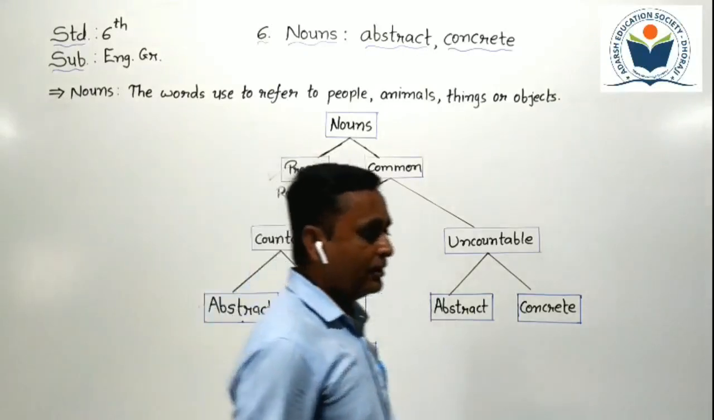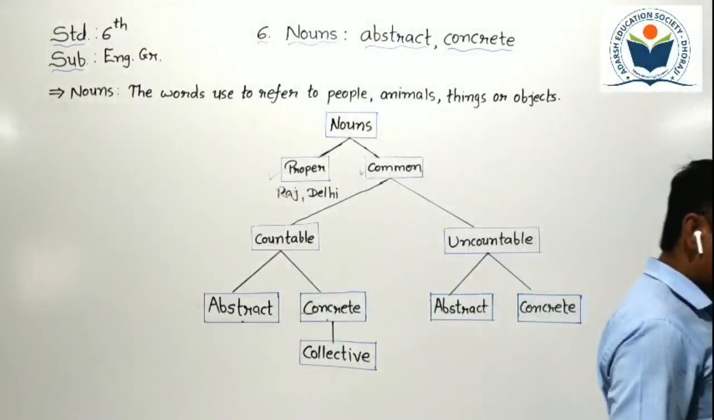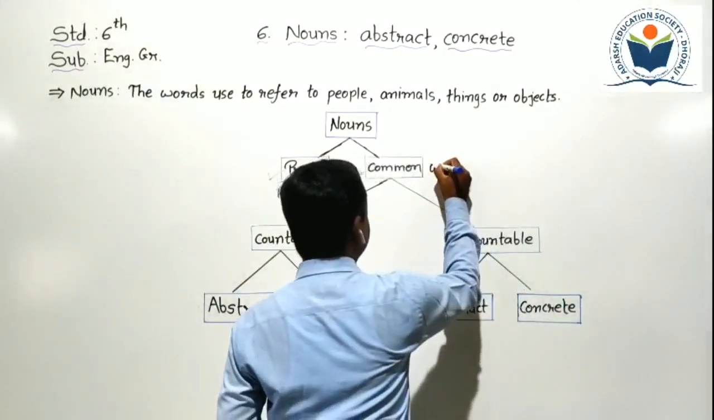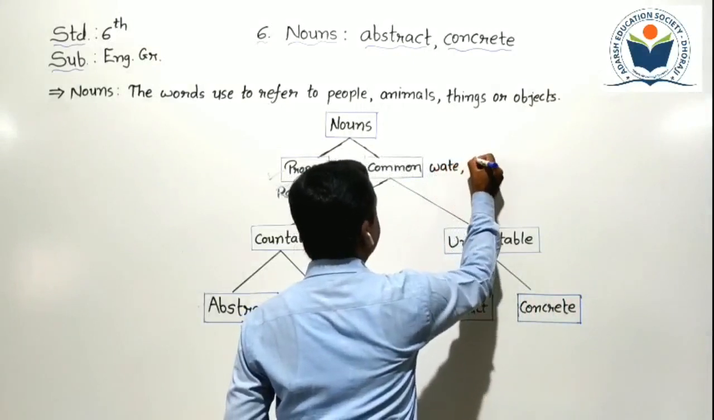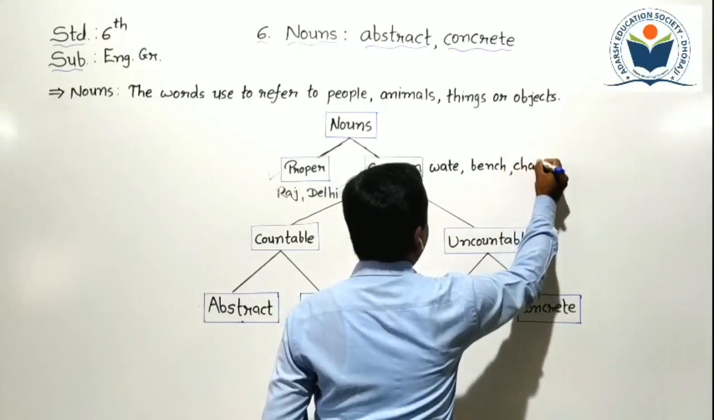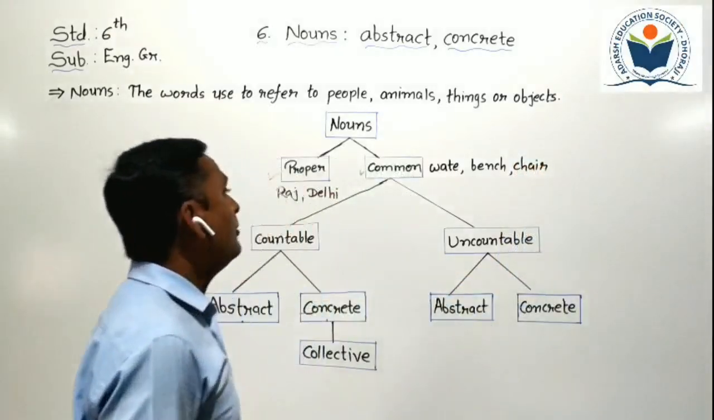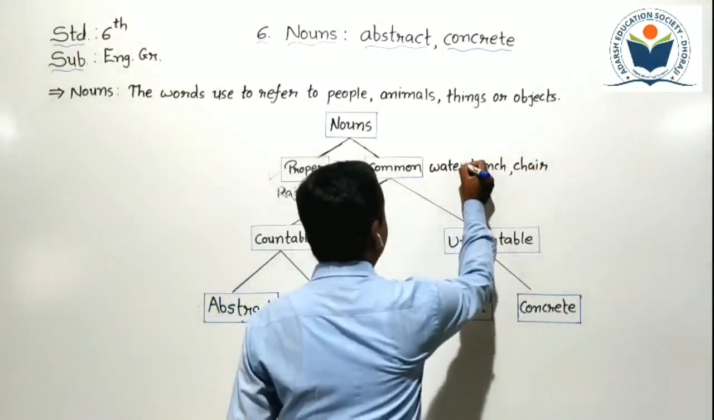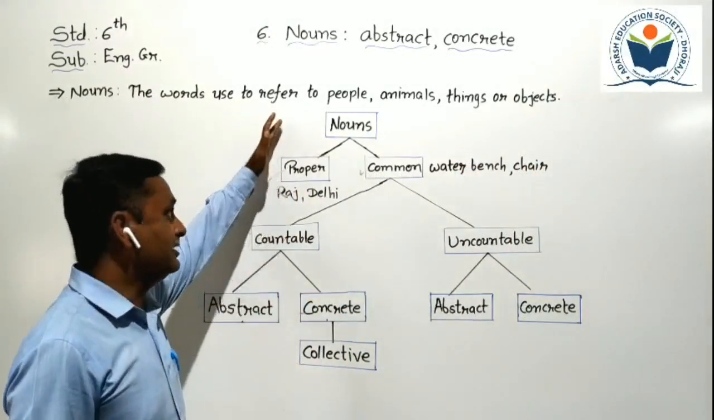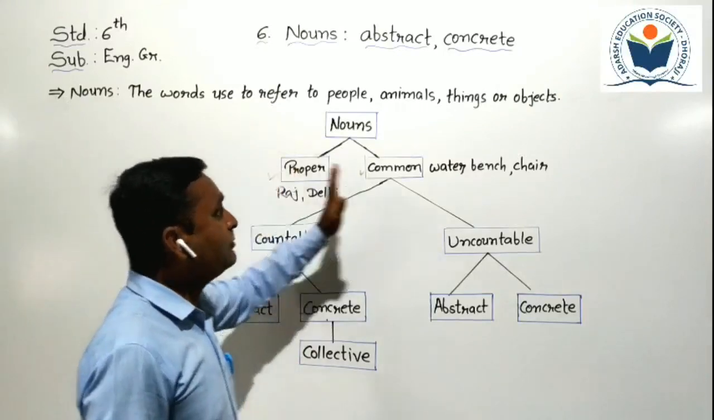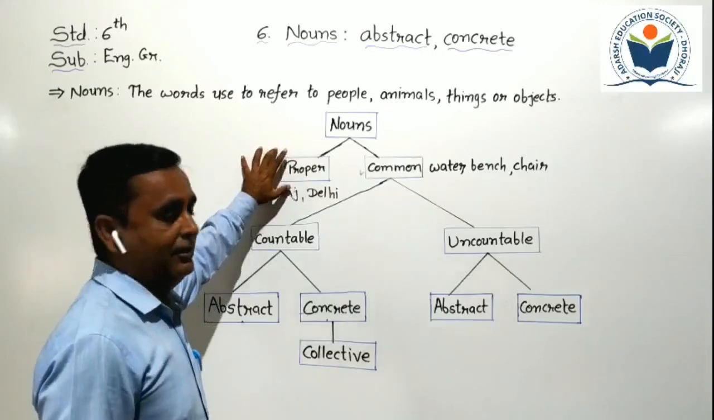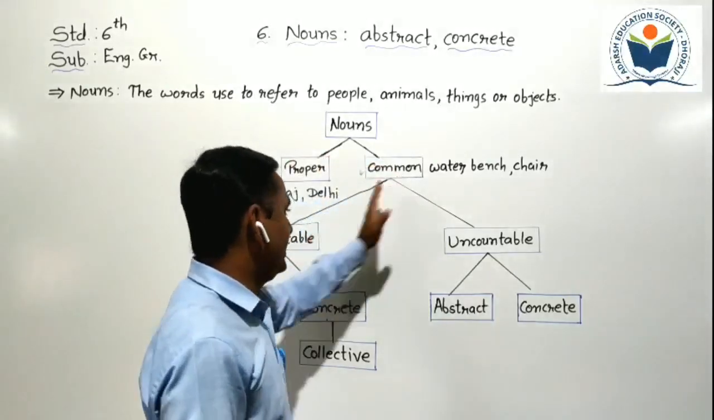Common nouns include common names like hotel, bench, chair. These are all known as common nouns. So understand students, nouns have two major parts, proper noun and common noun. After that, proper noun has no branch, but common nouns have two types.